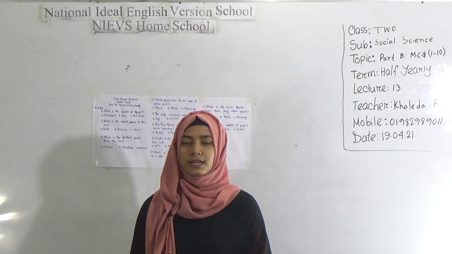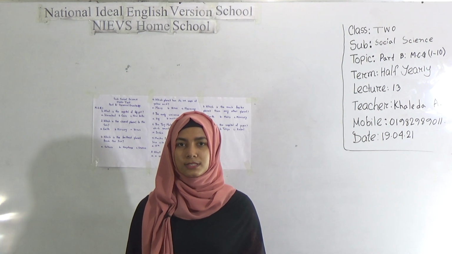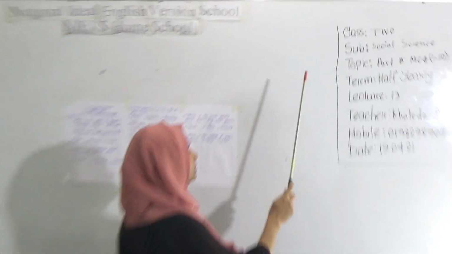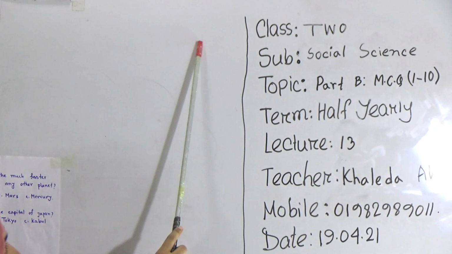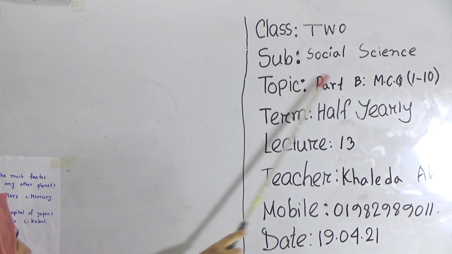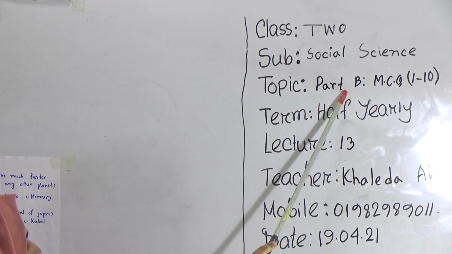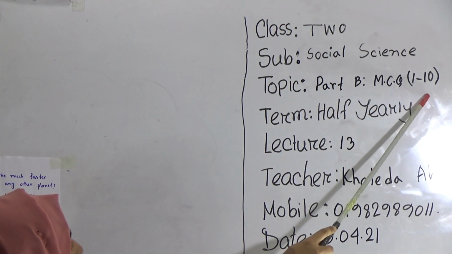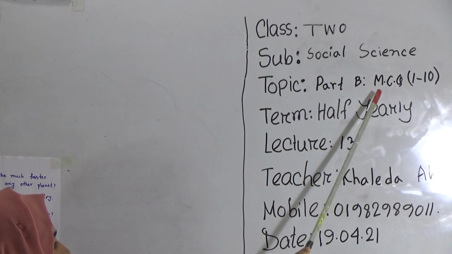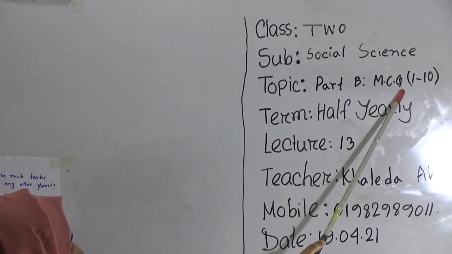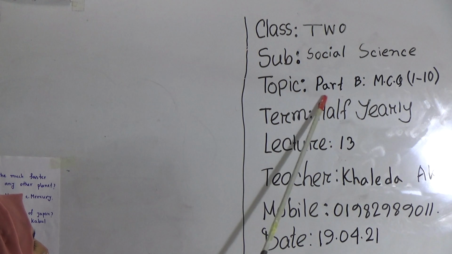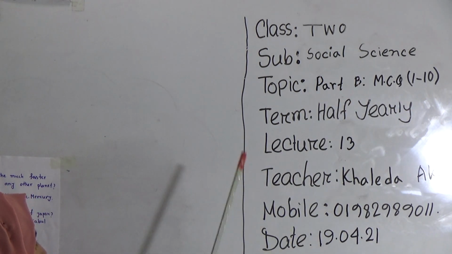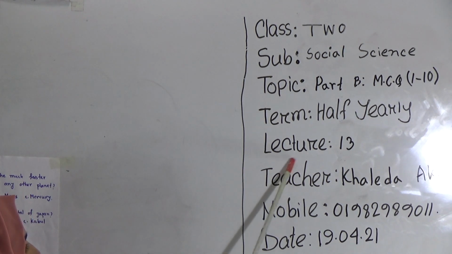So dear students, today I am going to take a social science class for the students of class 2. So have a look on the board at first. This is for class 2 and the subject is social science, and today's topic is part B, MCQ 1 to 10. In our previous class we have done MCQ part A, and in that class you got 10 MCQs. In this class we will also discuss 10 MCQs, but this is about part B. And the term is half yearly, the lecture number is 13.